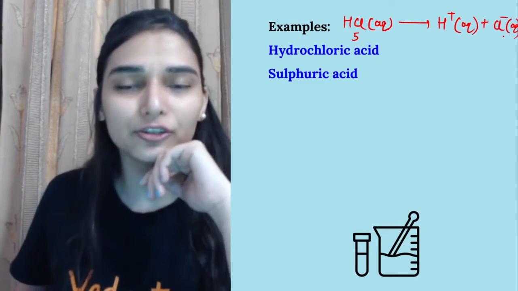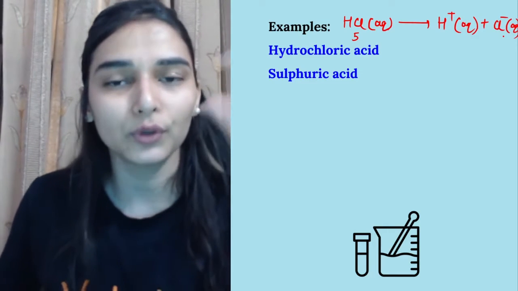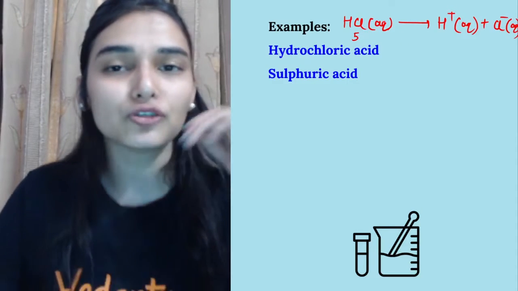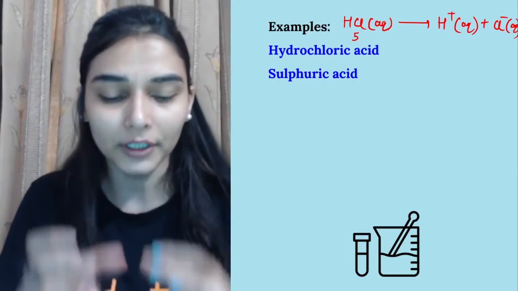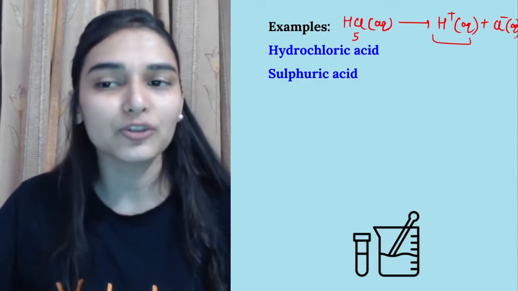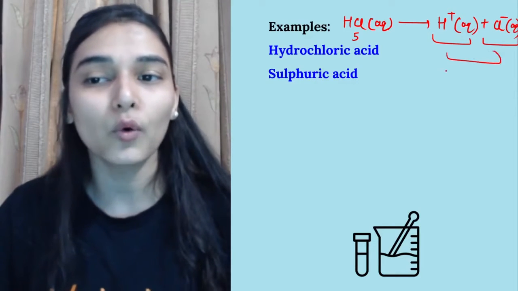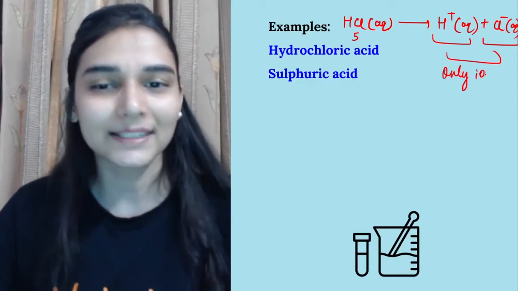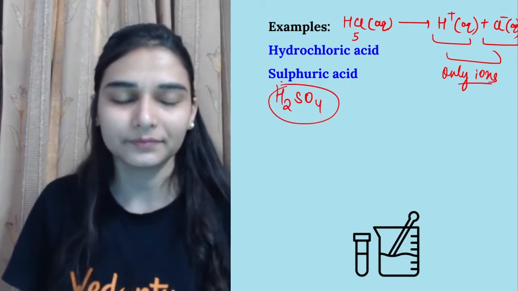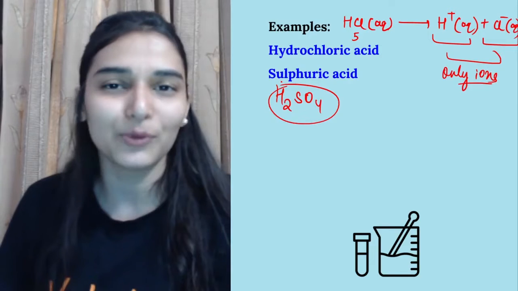So sometimes this question comes in the board exam. They will ask you what an aqueous solution of hydrochloric acid contains. You have to remember that because it is a strong acid, the moment I add HCl into water, all the HCl molecules will break down to give me H plus ions and chloride ions. So an aqueous solution of hydrochloric acid will contain only ions. ये आप लिख सकते हो एग्जाम में. The same happens with sulfuric acid. It is also a strong acid. And the hint is that mineral acids are generally strong acids, except for carbonic acid.